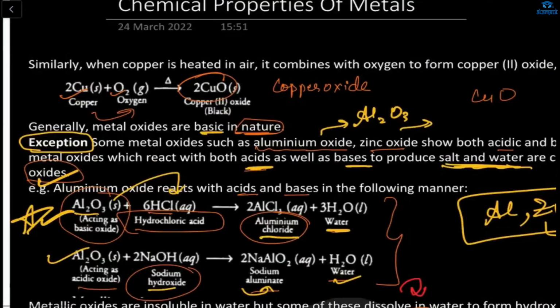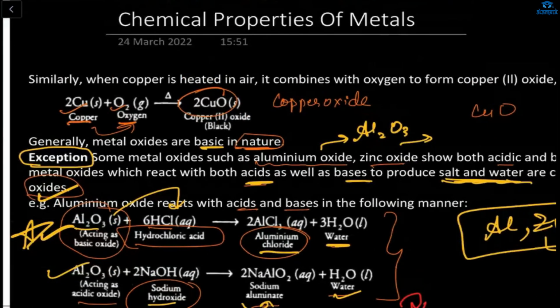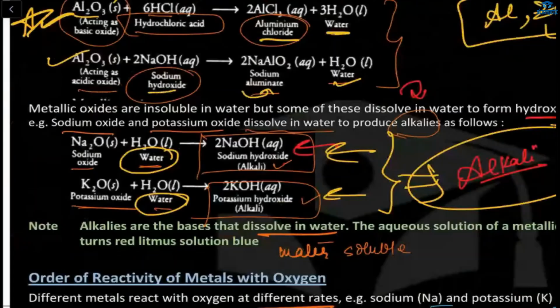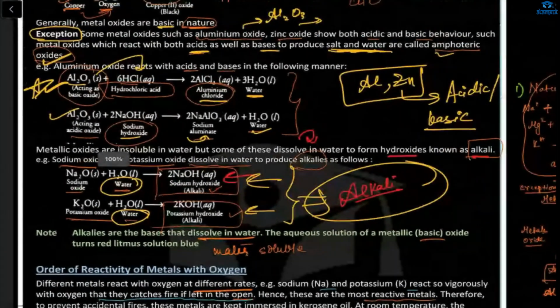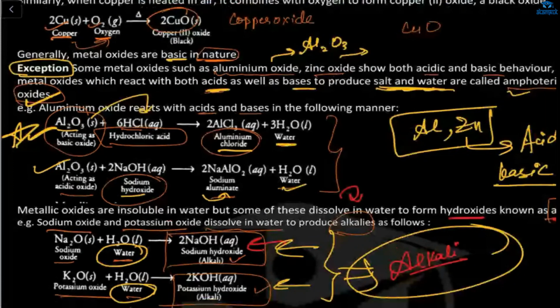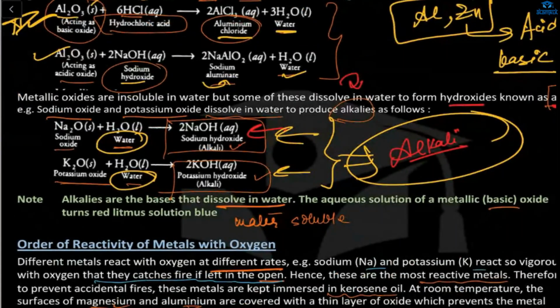The next one is also the same. Your metal is combining with oxygen to form copper oxide. Where is the next one? These two are alkalis. How many exceptions are there among metal oxides? Two metals are exceptions. Tell me about those two. Aluminum and zinc are the exceptions because they are not basic in nature. They are amphoteric and act as both bases and acids.